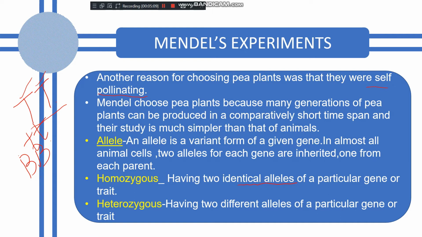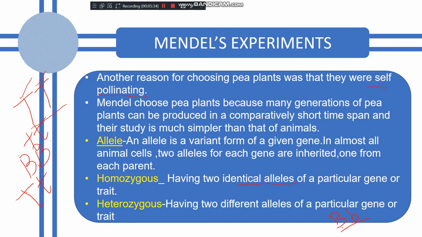The another term is heterozygous, having two different alleles. Different alleles means one capital T and one small t, or one capital B and one small b. So here the two alleles are of different type, representing the same character. Here also capital T and small t represent the same feature.